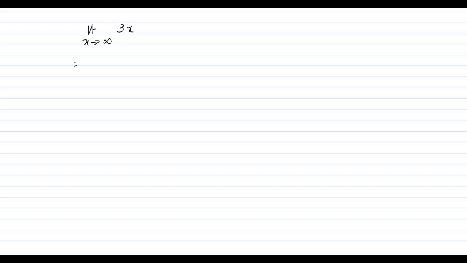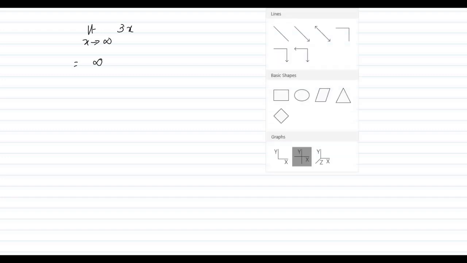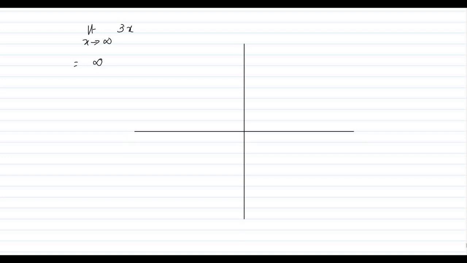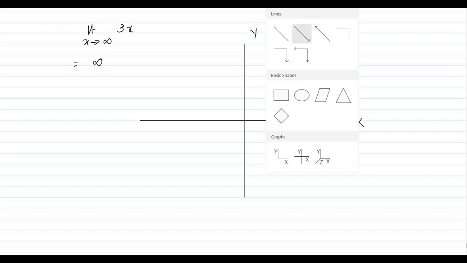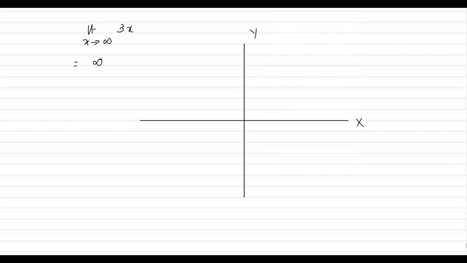Similarly, if x tends to infinity, 3 into a very big number will be the bigger one, isn't it? So in that concept again it will be infinity. The reason is the same if we see it the graphical way again. So this is the x-axis, y-axis, and the line 3x will be none other than the previous one, but just the slope will be different. So this will be the graph y equals 3x.